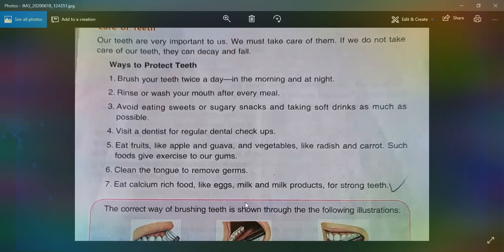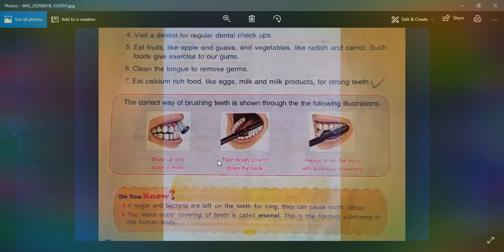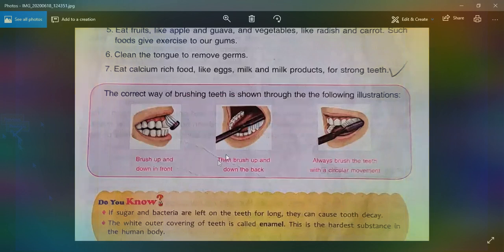Now, the correct way of brushing is shown here through the following illustration. Brush up and down in front. Then brush up and down the back. Always brush the teeth with a circular movement.